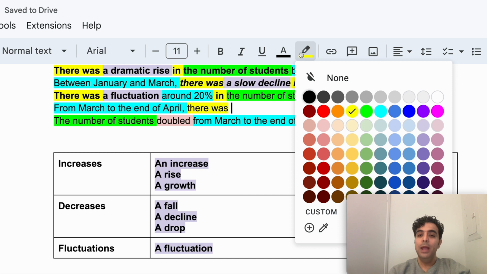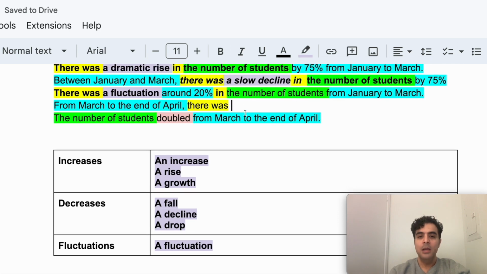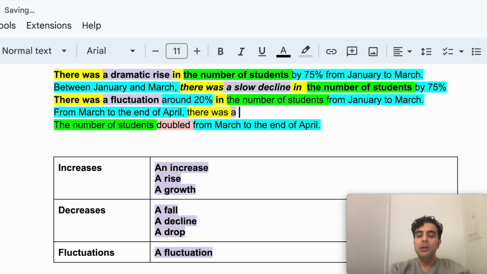Now, we had a proportional change last time, so we said it doubled, right? So here, instead of double, I could perhaps say something like a dramatic rise or a dramatic growth.